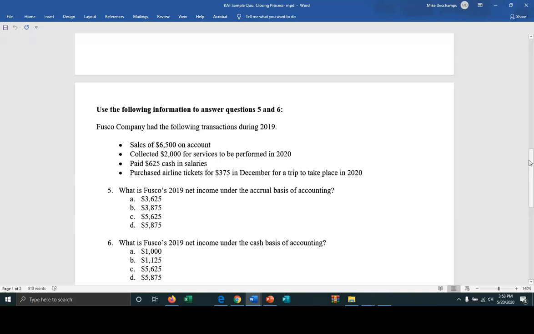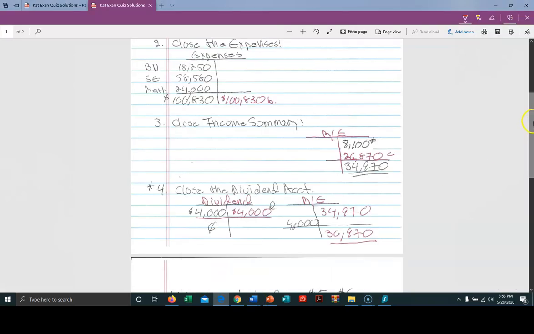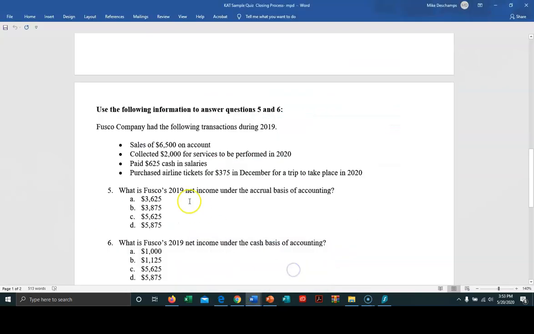So the first question asks us, what is Fusco's net income under the accrual basis of accounting? Well, let's jump over here to our solution set. The first thing we're going to do is remember that since this is accrual accounting, let's go back over some of that information. Collected $2,000 for services to be performed in 2020. So you're collecting that money for a benefit that you're not going to extend to somebody until a future period. Can you call that cash right now?